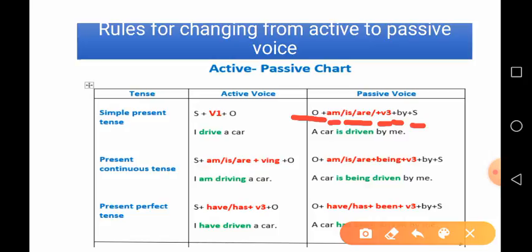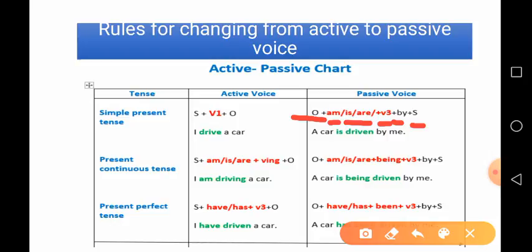So, you can see always V3 in the passive voice, and then by and subject, means that what you remember is helping verb, because object is same, V3 is same, by and subject also same, but what is going to change is helping verb, and they depend on tenses.